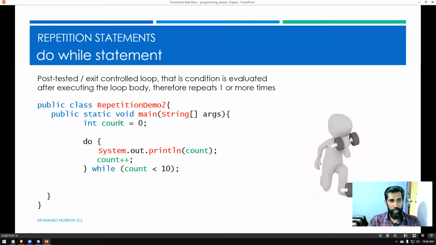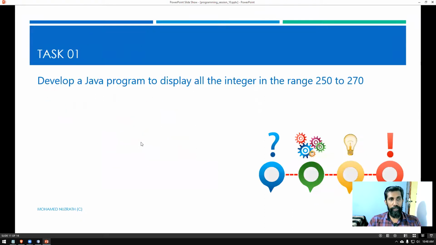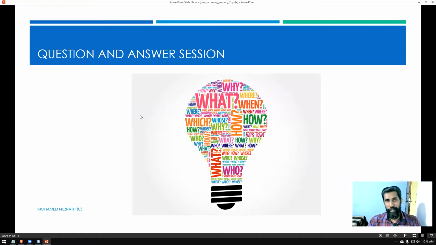Then we learned about the do-while loop, where the condition is tested at the end, so it will execute the first time whether the loop condition is true or false. Then we learned about the for loop, a predefined loop which has three parts: initialization, condition, and modification. It is a very convenient type of loop to work with, and we learned how to make use of all these types of loops. After that we did some exercises. I have also given some exercises in the slides, just three slides, and that's the end of the slide show.